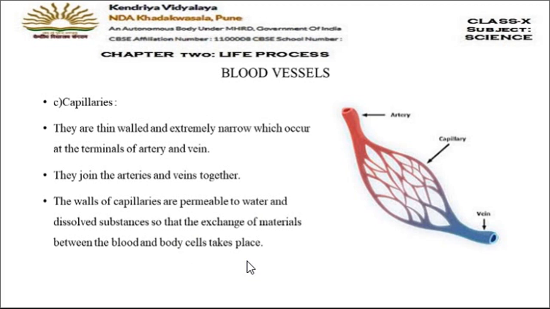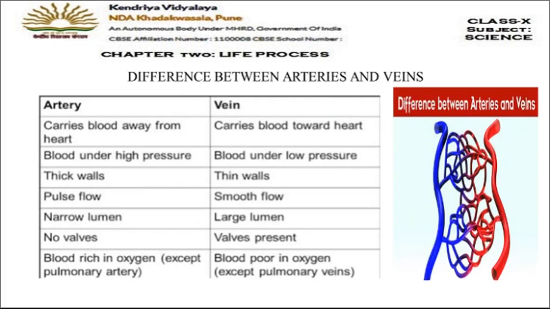Okay. Then these capillaries are present at the cell or the tissue level. Capillaries are not seen anywhere. Capillaries are only seen near the cells or near the tissues where the arteries end and the veins start. So at those points capillaries can be seen. Now let's move on and see the difference between the arteries and the veins.